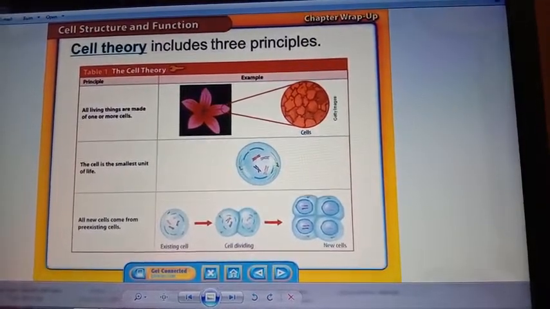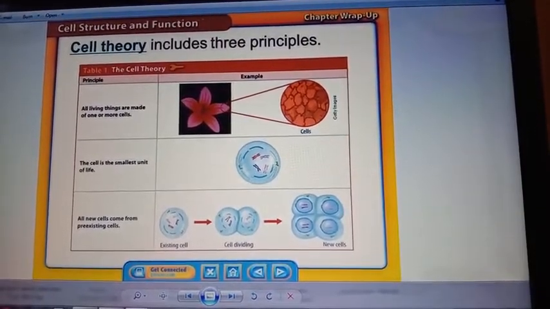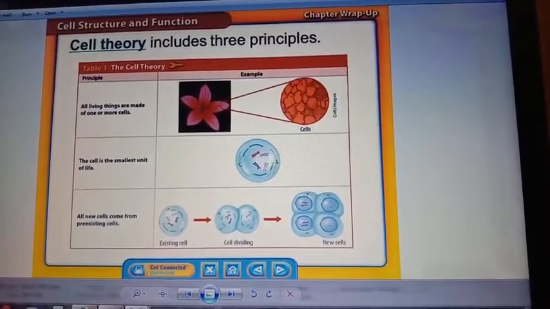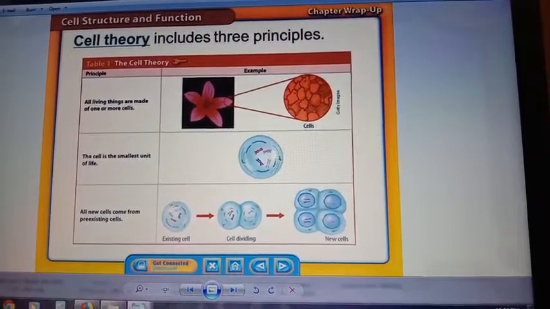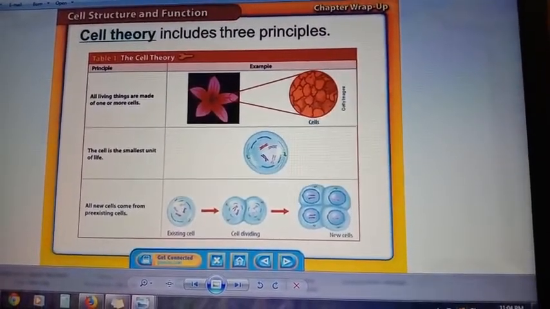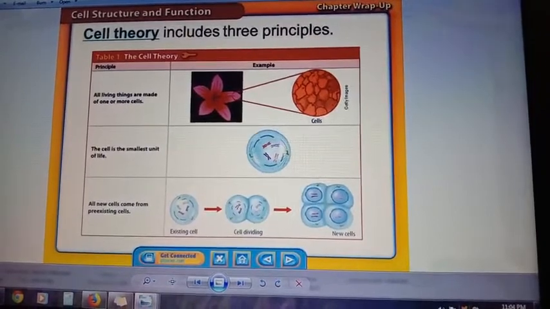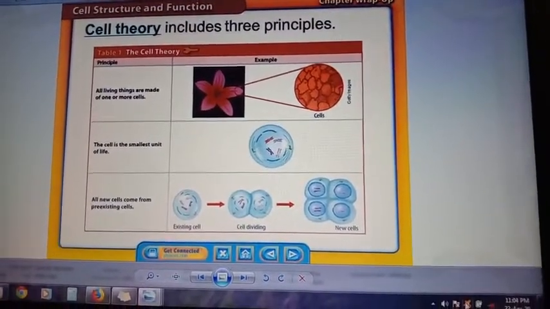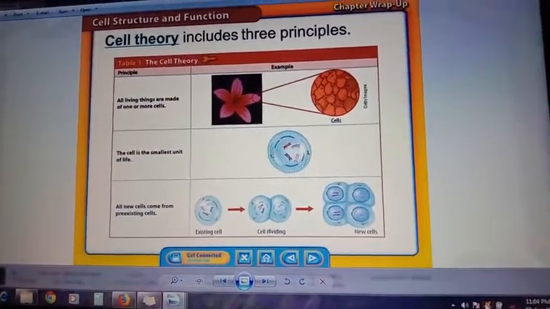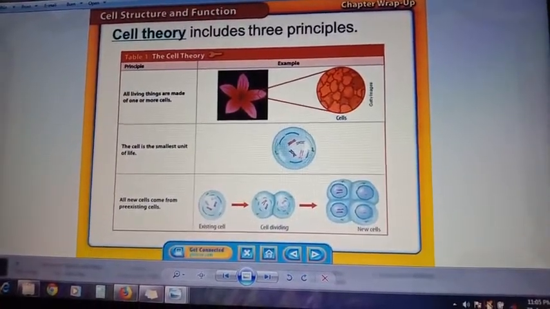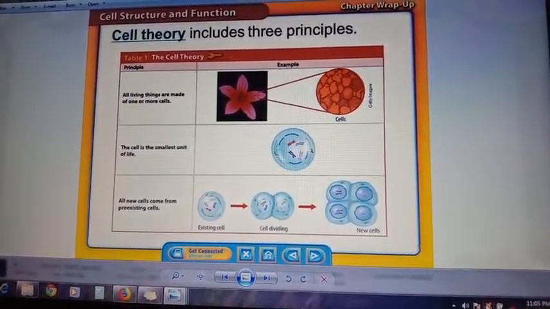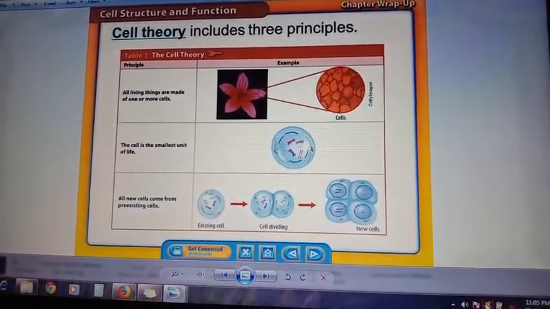Cell theory includes three principles. First, all living things are made up of one or more cells. Second, the cell is the smallest structural and functional unit of life. And third, all new cells come from pre-existing cells by the process of cell division.